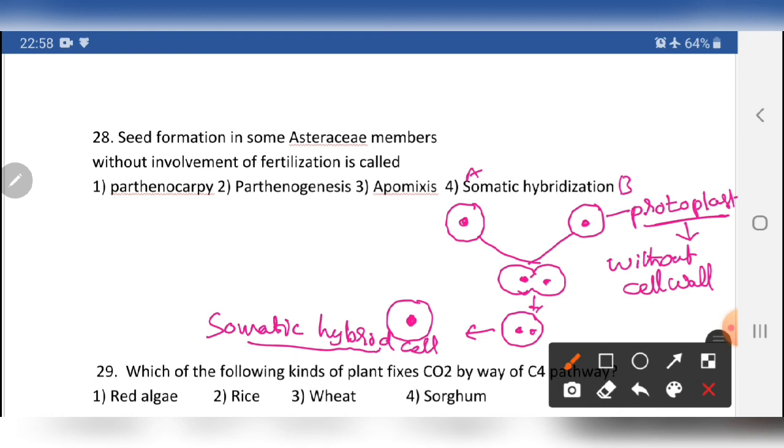A chemical substance is needed for this, that is PEG, polyethylene glycol. So our answer is apomixis. We will go for the next question.